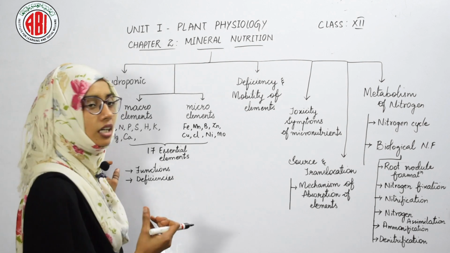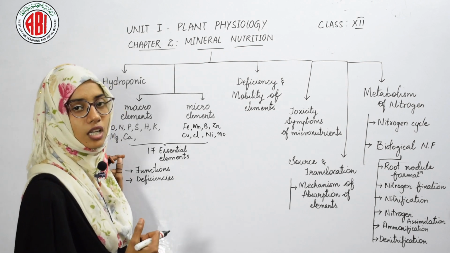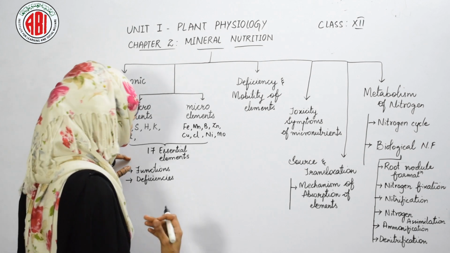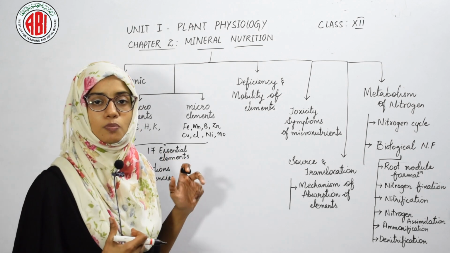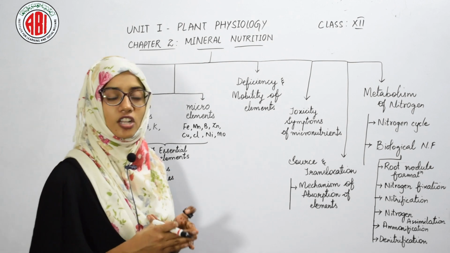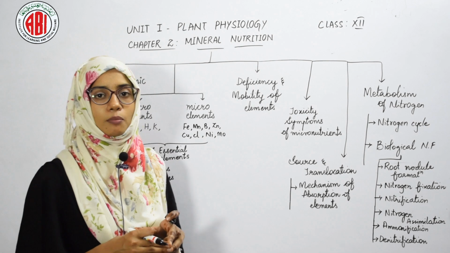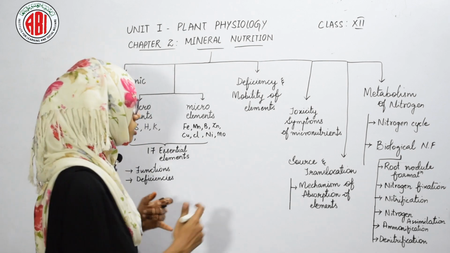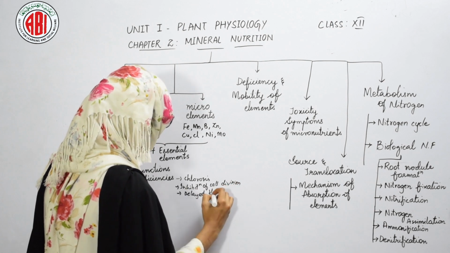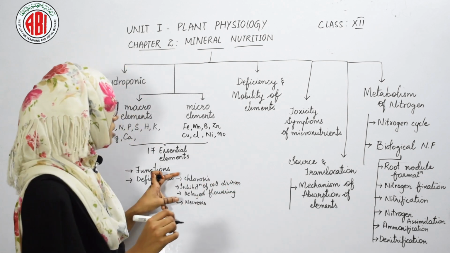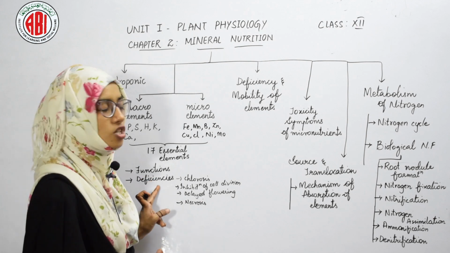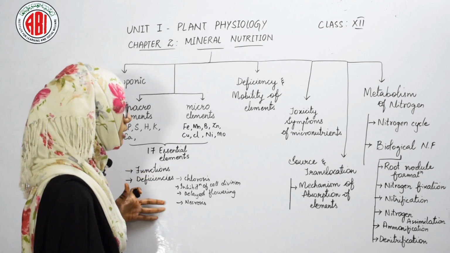And the common deficiency symptoms that we can observe are chlorosis, inhibition of cell division, delayed flowering and necrosis. These are the common symptoms which can result due to the deficiency of most of the elements.